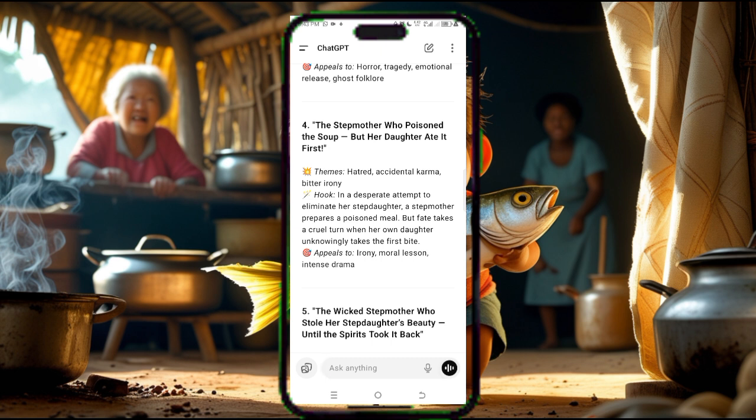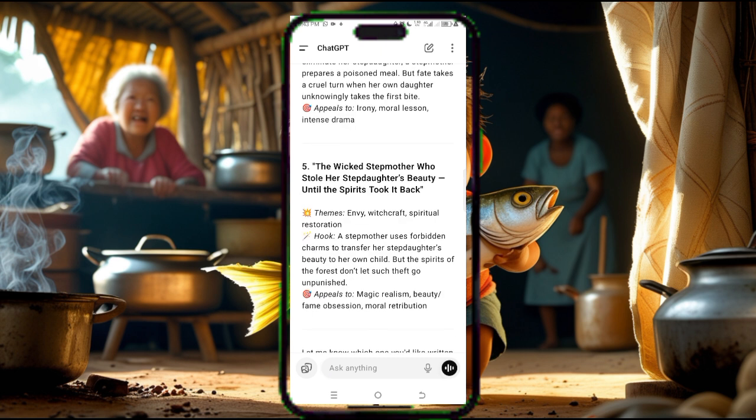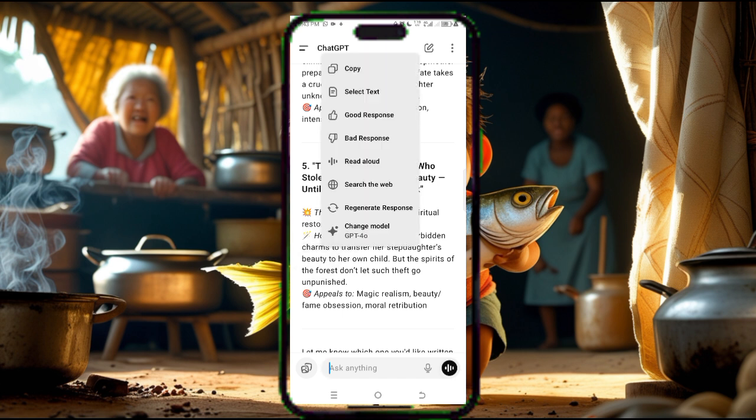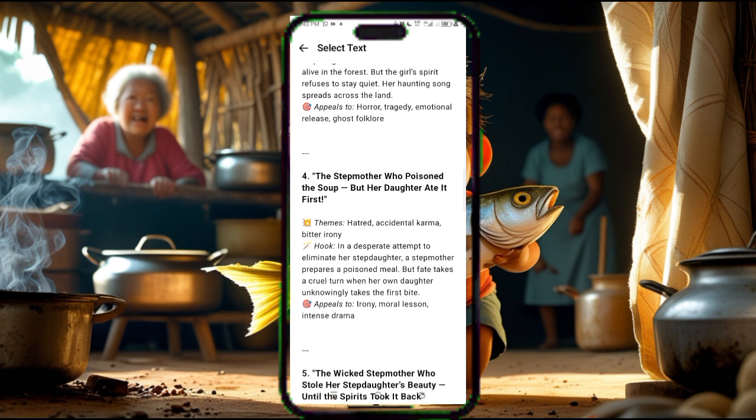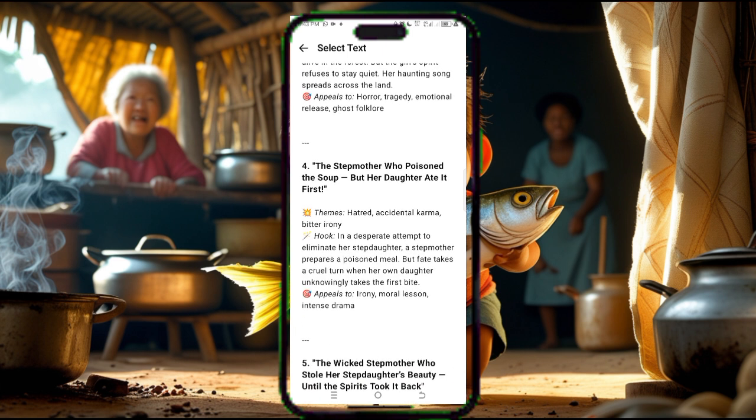I think this one is very interesting. Then the fifth one is the wicked stepmother who stole her stepdaughter's beauty until the spirits took it. Now let's say we want to generate a particular one. You click on select text. Let's go to the fourth one. I think I prefer the fourth one. I don't know why, but I just like it. The stepmother who poisoned the soup, but her daughter ate it first. I think that is what we'll be creating now.